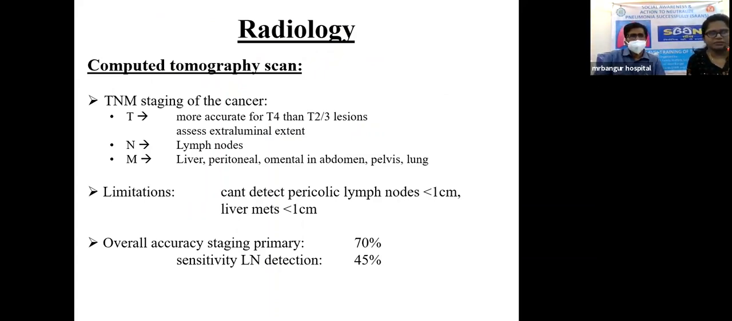CT scan is used in the TNM staging of the cancer. T is the depth of invasion of the tumor. It is more accurate for T4 lesions than T3 lesions. We can see thickening of the bowel wall. It also shows the extraluminal extent of the tumor, lymph node staging, and metastasis to the peritoneum, omentum, abdomen, pelvis, and lung. A limitation is that it can't detect pericolic lymph nodes less than 1 centimeter or liver mets less than 1 centimeter. Overall accuracy in staging the primary is 70% and sensitivity for lymph node detection is 45%.